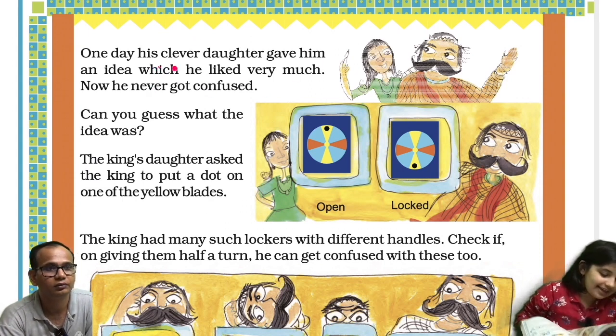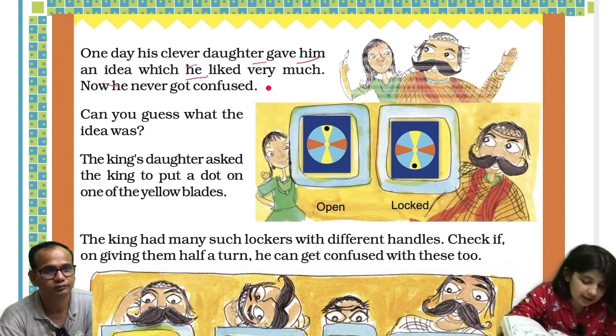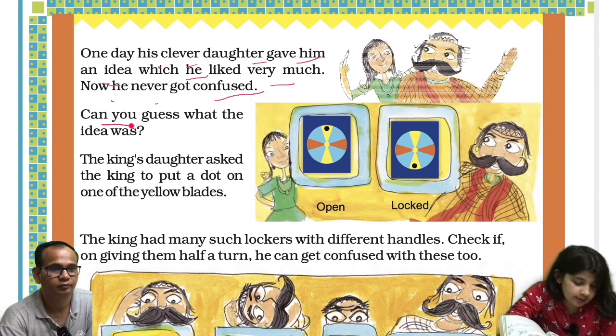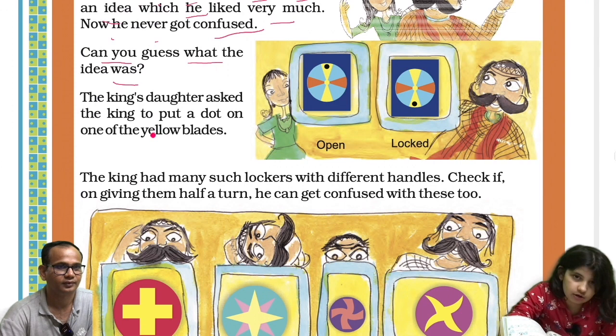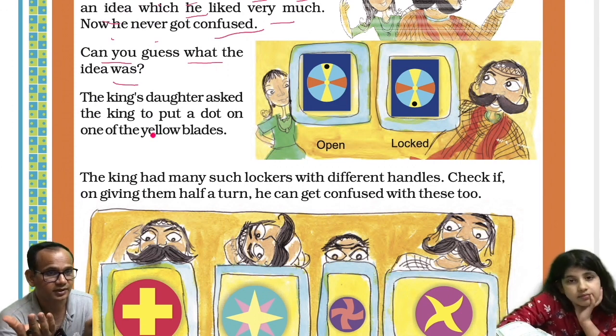One day his clever daughter gave him an idea which he liked very much. Now he never got confused. Can you guess what the idea was? Putting a dot on it, to make it not look like a mirror image.